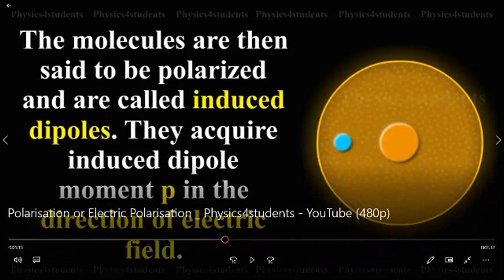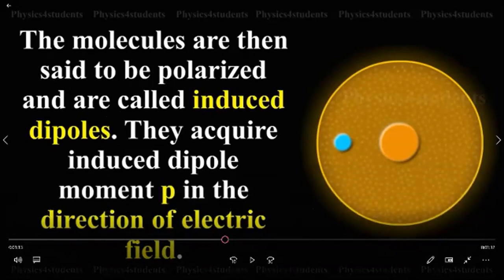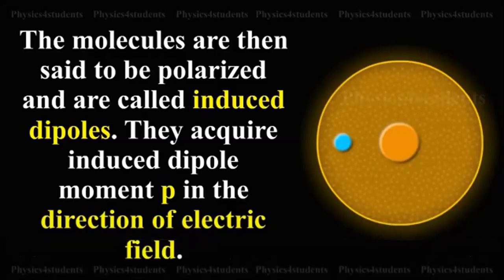This phenomenon is called polarization in nonpolar molecules. They acquire an induced dipole moment P in the direction of the electric field.